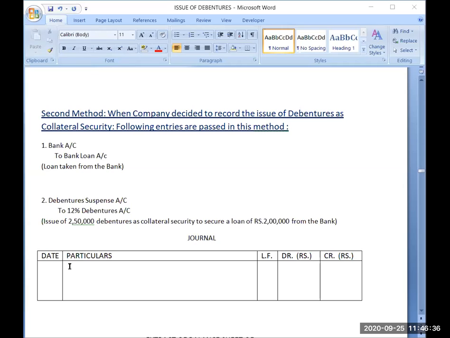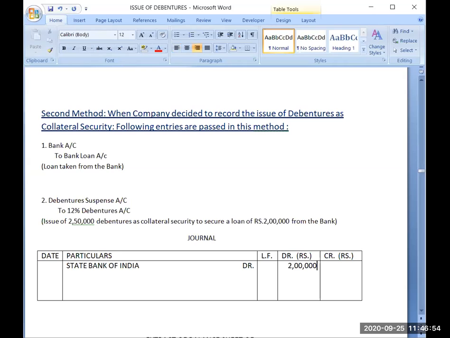First entry I will record for taking the loan: Bank, or you can say State Bank of India, debit, the loan amount is 2 lakh, to State Bank of India loan account.